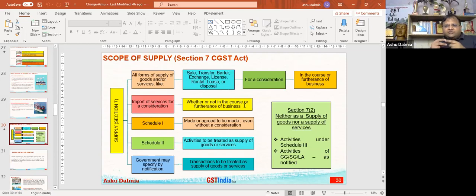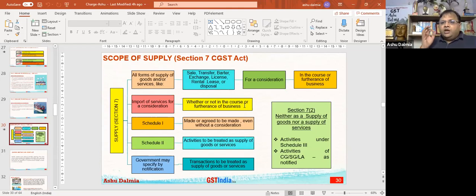What is the basic difference between clause 1 and 2? In clause 1, there are two conditions. There should be consideration and it should be in the course or furtherance of business. In the case of import of services, it is not necessary to be in the course or furtherance of the business, but there should be consideration. That means in the case of import of services, if it is for the consideration and it is not in the course or furtherance of business, then it will be called supply.